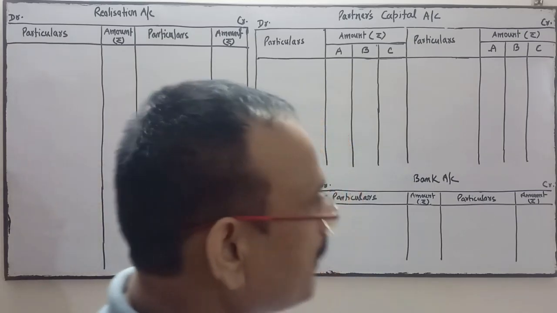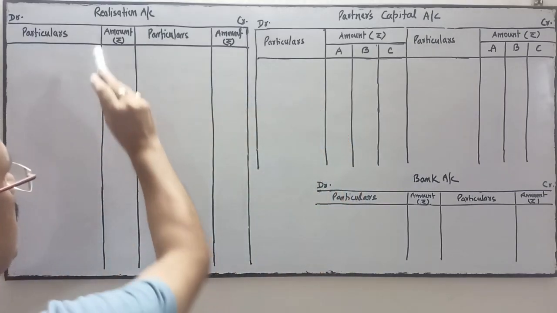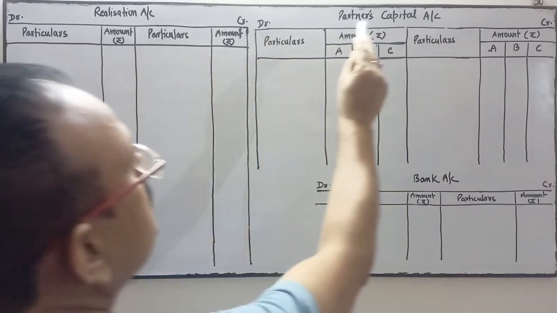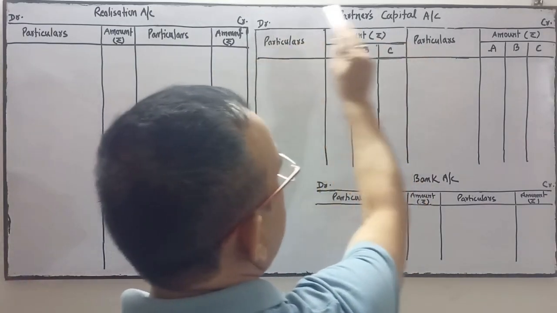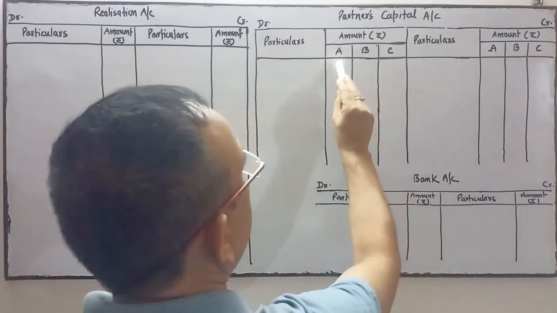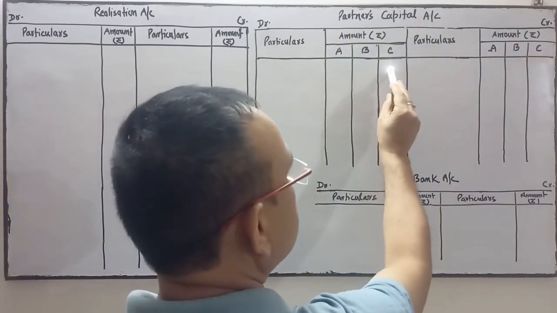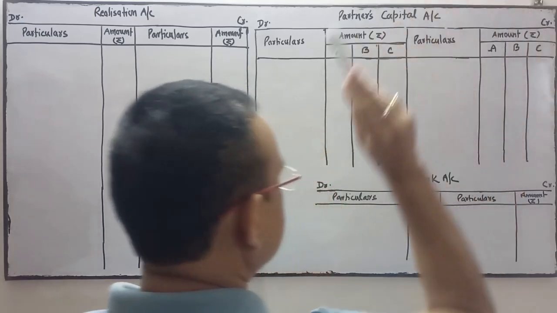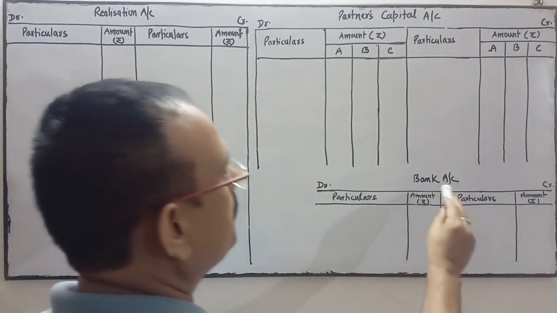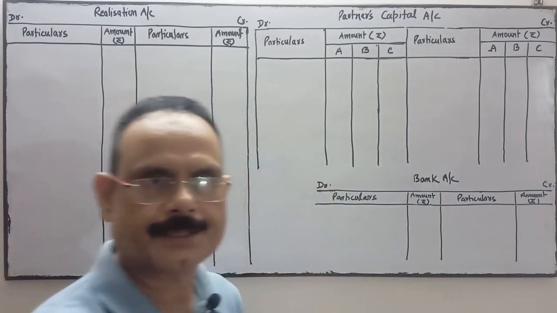So this is the format of realization account, debit and credit. This is the format of partners capital account. They are the two sides, debit and credit. The partners are three, A, B and C. In the debit side, same A, B and C in the credit side. This is the ledger of bank.